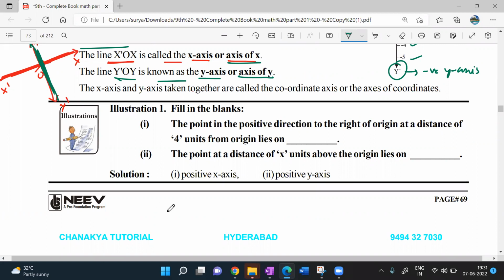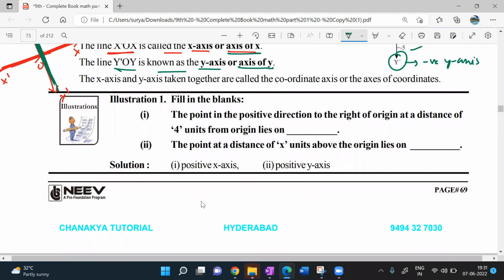Now look at this. Fill in the blanks he has given. The first one: the point in the positive direction to the right of the origin at a distance of 4 units from the origin lies on what? Look at this, beta. This is the origin. A point to the right of the origin, that is, the right side of the origin, at a distance of 4 units.